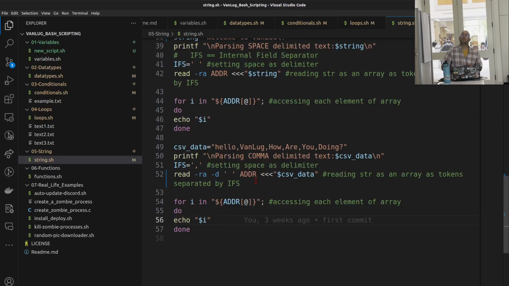For the IFS, if you set it to one thing, let's say a space, and then you need to change it, it'll just keep reading it as a space until you change the IFS value? Yes. So if you're reading comma separated and then you want to change to tab separated, you'll have to change it every time.